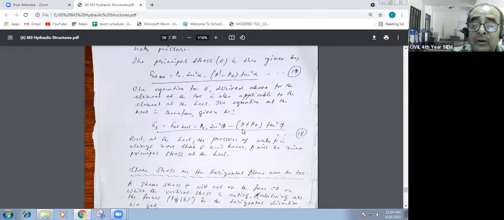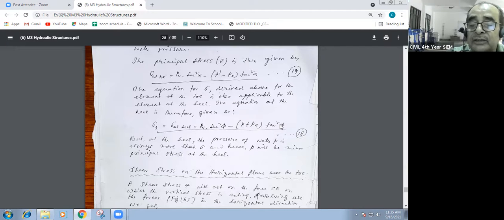Under that situation, everything will remain the same. Sigma in the hill portion. The toe is this one and the hill is this left side. That's sigma 1. Under the situation, sigma at hill is equal to PB into sec square theta minus P. In such a case it will be additive, P plus P dash. P dash is for the downstream, for the tailwater effect, and P is for the upstream.